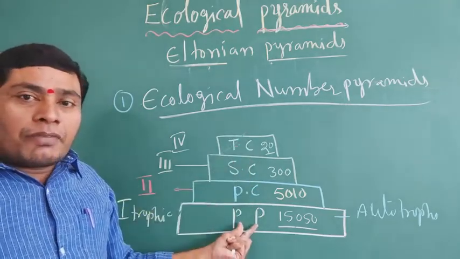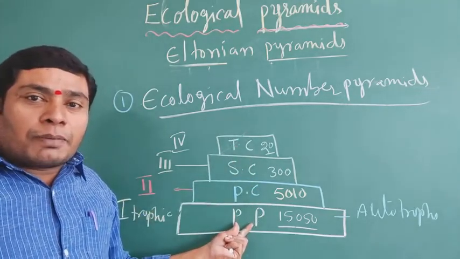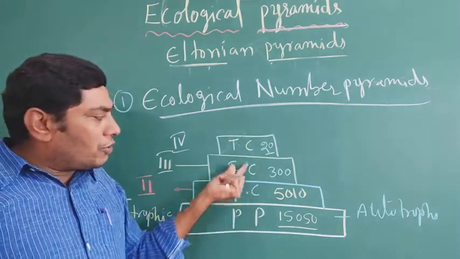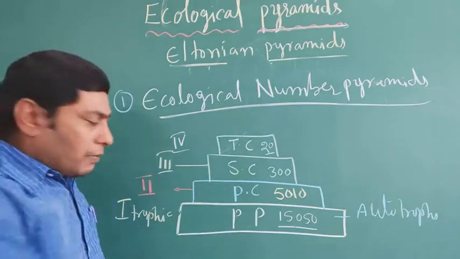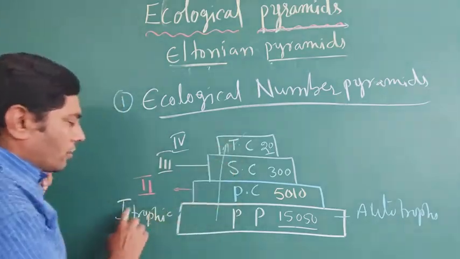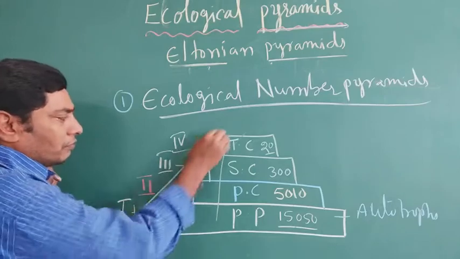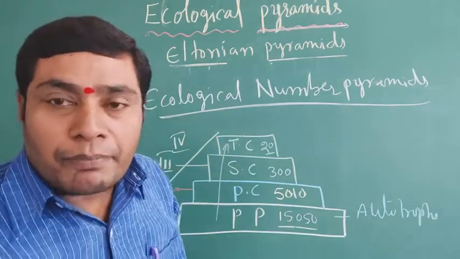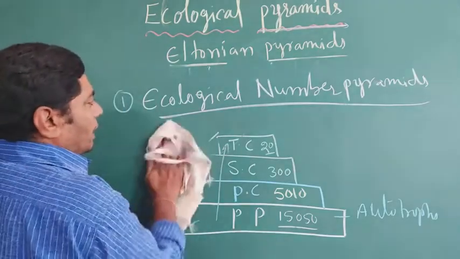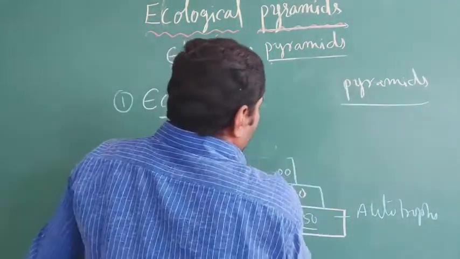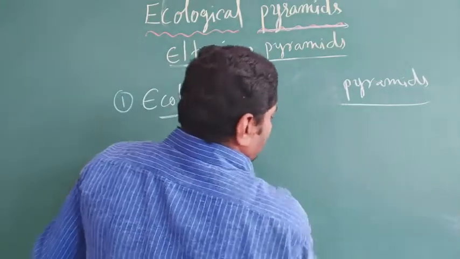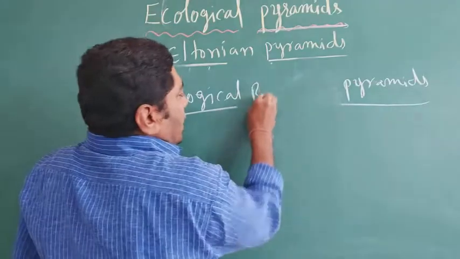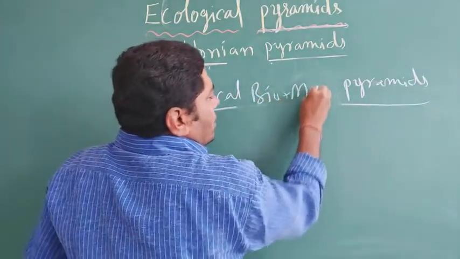The number decreases from the primary producers to secondary consumers to tertiary consumers. It means as the trophic level increases from the first, second, third, fourth, the number also decreases. It is known as an ecological number pyramid. And the second one is known as the ecological biomass pyramid.